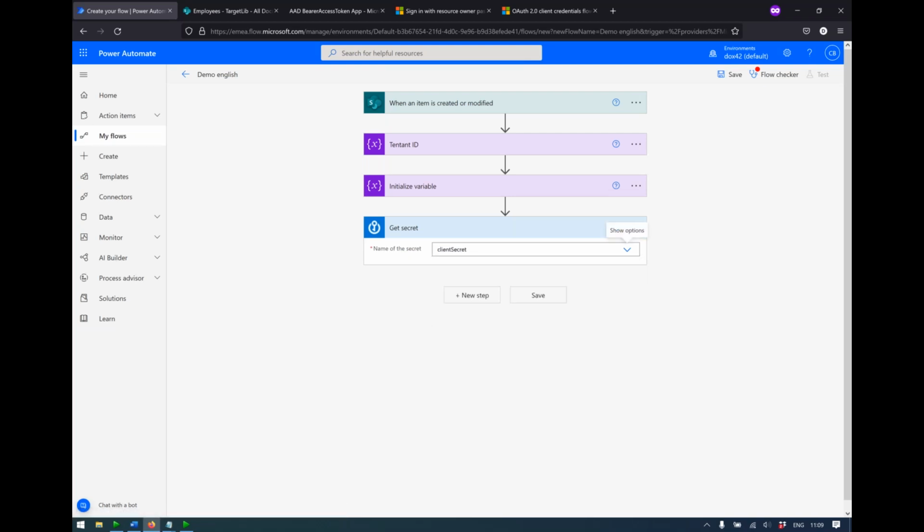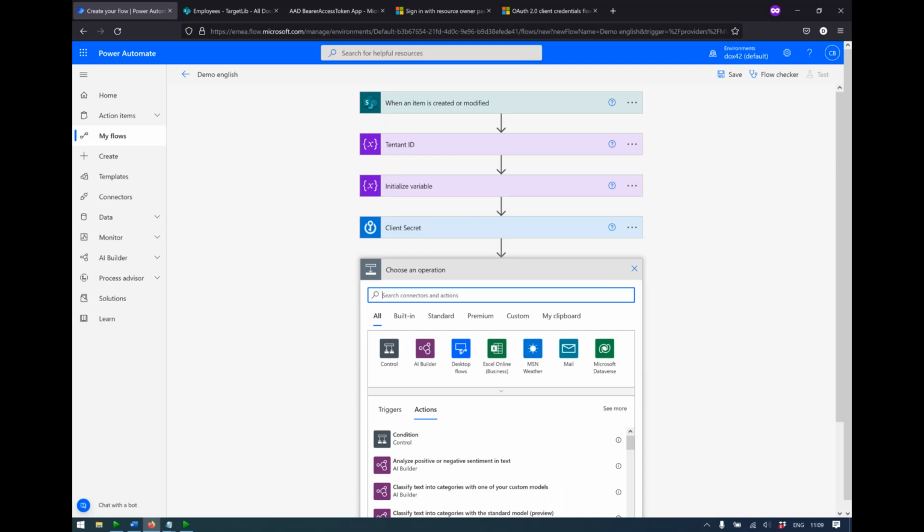And first of all, we're going to need the client secret, especially with Azure Key Vault. We want to rename the actions. You will see why. And next up, we've got the username and password.